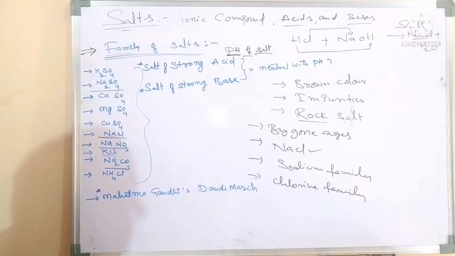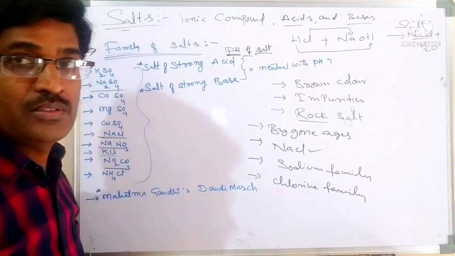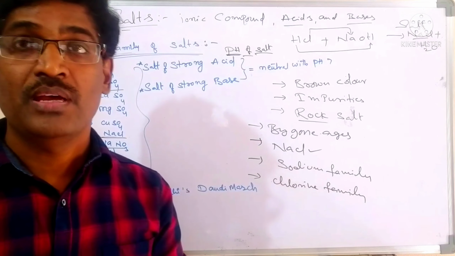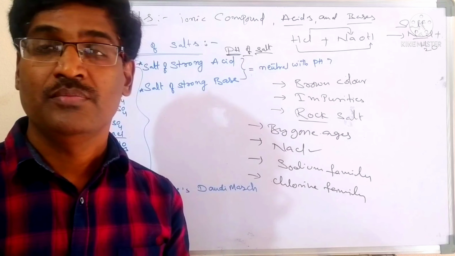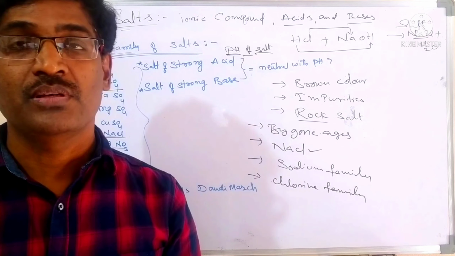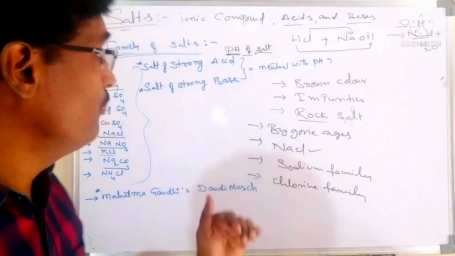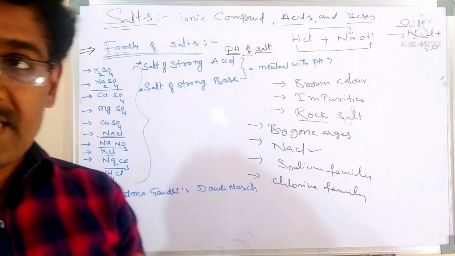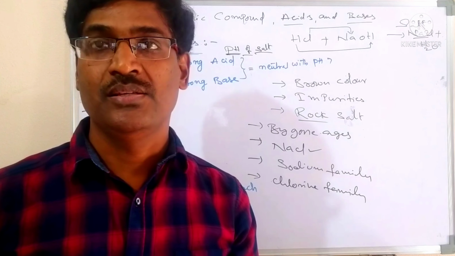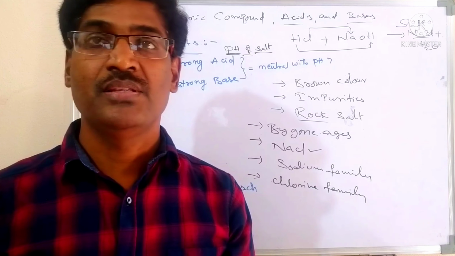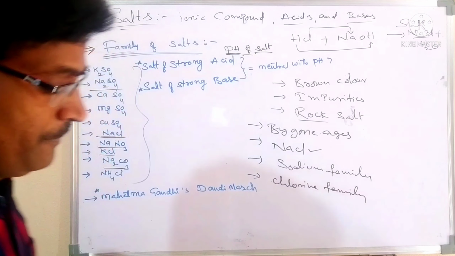Next, the pH of salts. As we learned earlier, pH 7 is neutral, less than 7 is acidic, and more than 7 is basic. You have to apply that to salts also. There are neutral salts, acidic salts and basic salts. How do we verify whether a salt is acidic, basic or neutral?